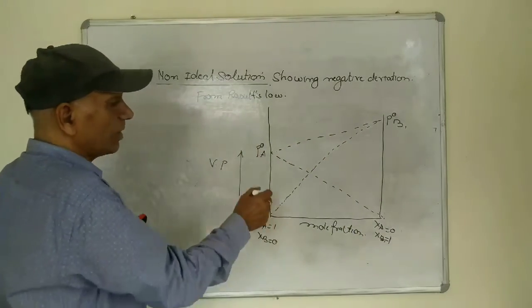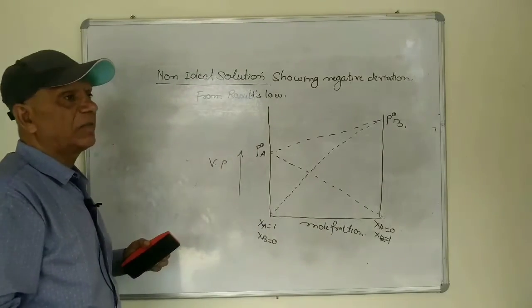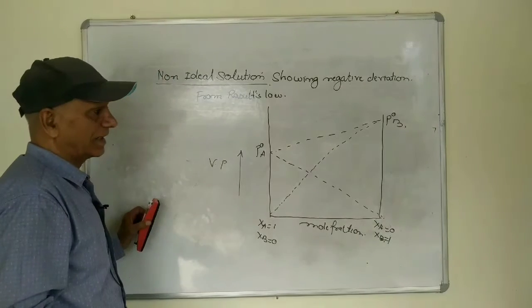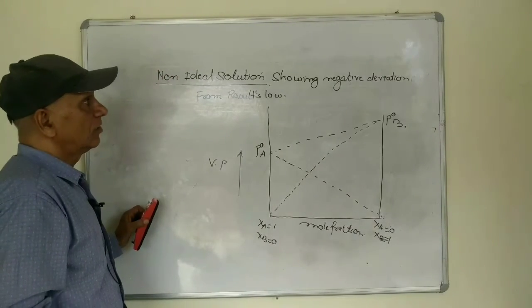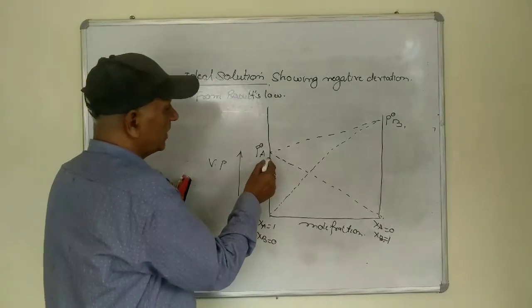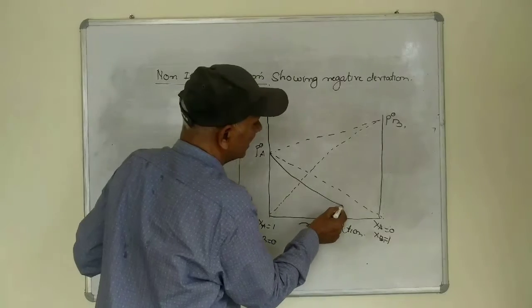According to Raoult's law, the vapor pressure of the component at a given temperature should be directly proportional to its mole fraction. But when we mix the two liquids, it may happen that its vapor pressure may be less than the expected values.